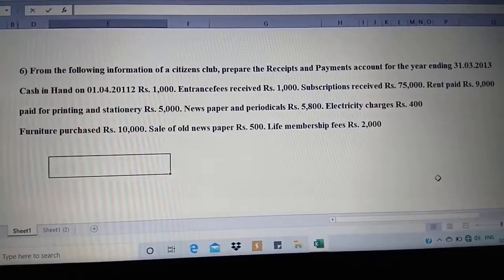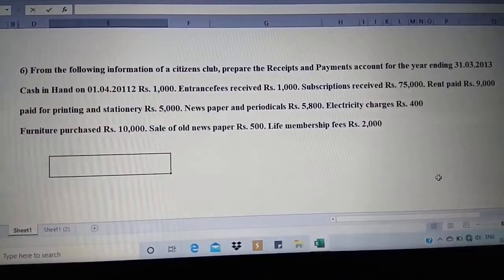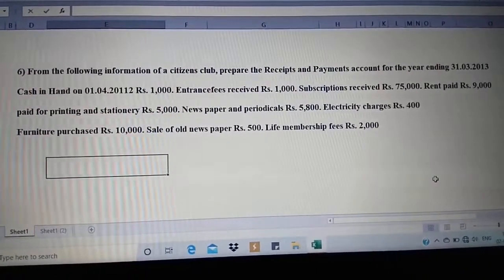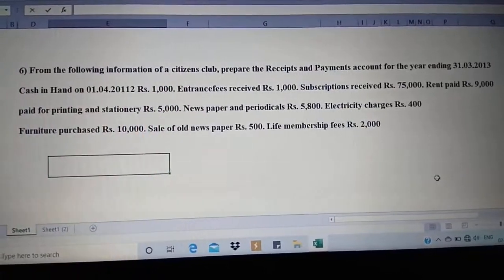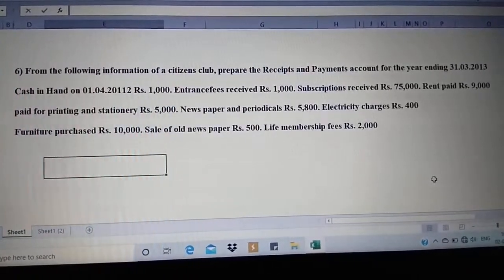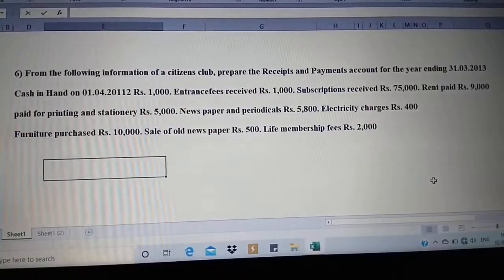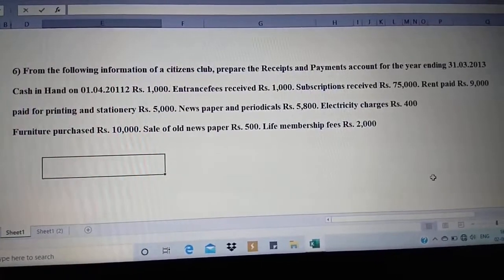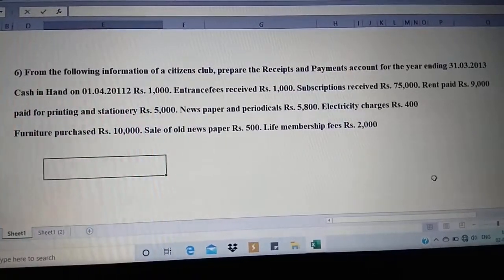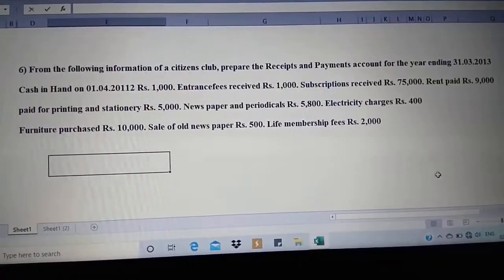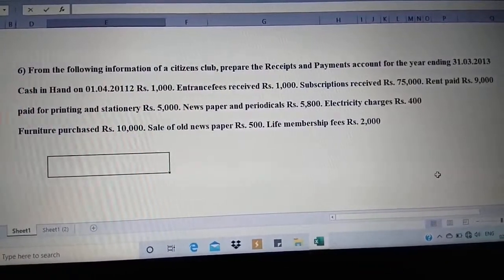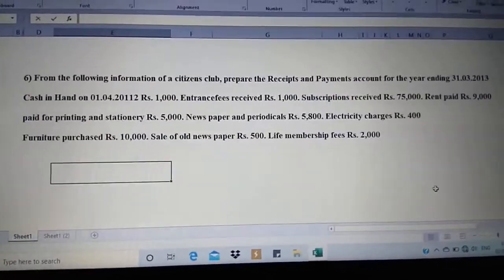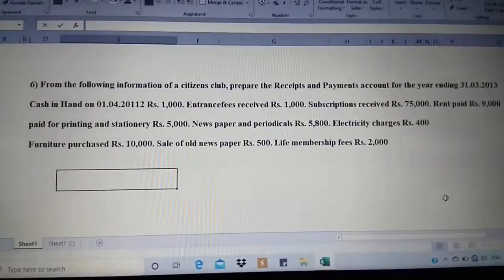From the following information of Citizens Club, prepare the receipts and payments account for the year ending 31st March 2013. Cash in hand on 1st April 2012 is 1,000. Entrance fees received is 1,000. Subscriptions received 75,000. Rent paid 9,000. Paid for printing and stationery rupees 5,000. Newspapers and periodicals rupees 5,800. Electricity charges rupees 400. Furniture purchased rupees 10,000, sale of old newspapers rupees 500, life membership fees rupees 2,000. Now based on this, we are just going to do the receipts and payments account.